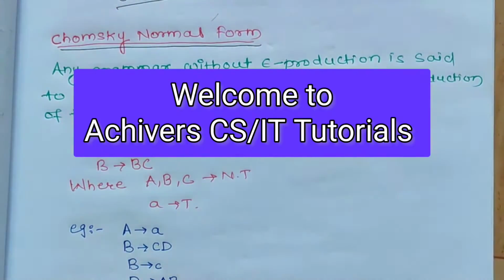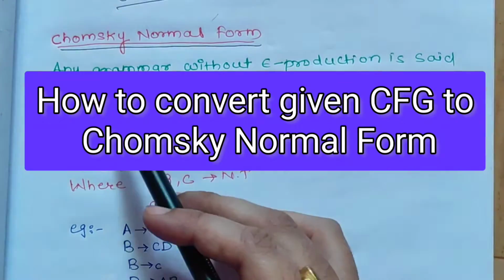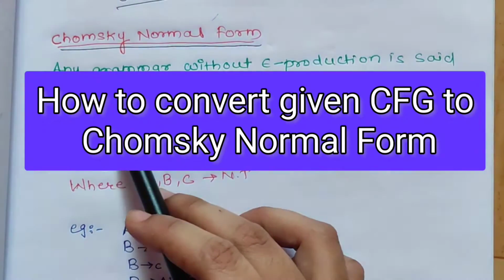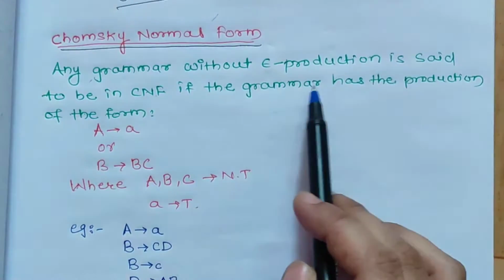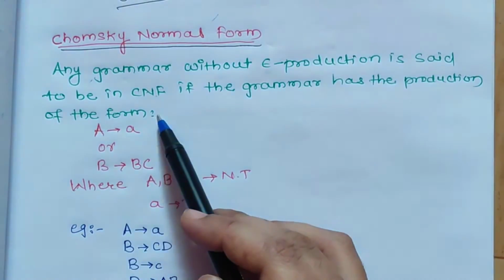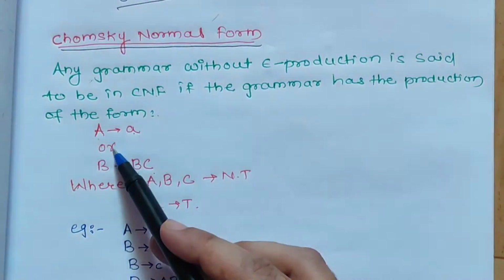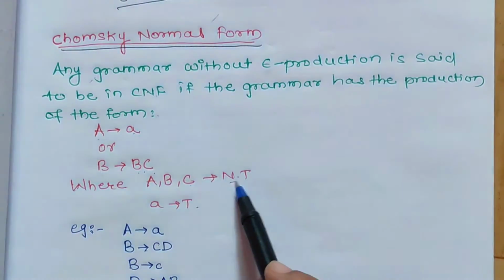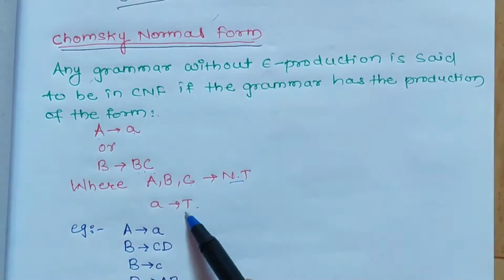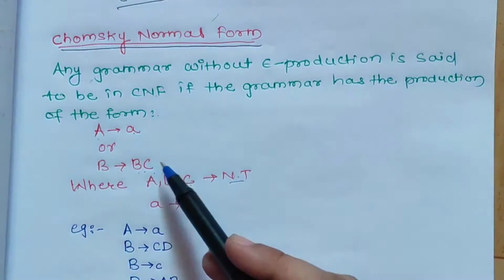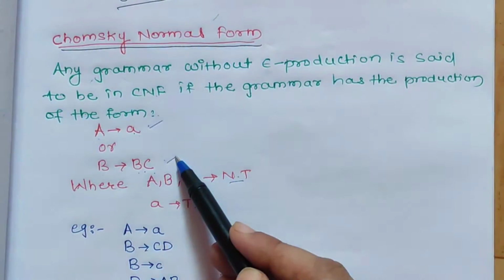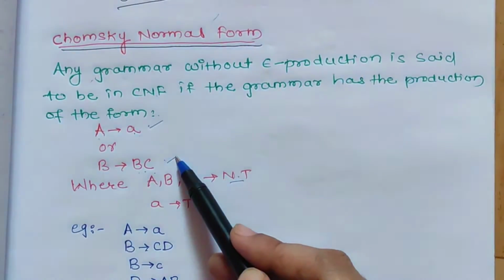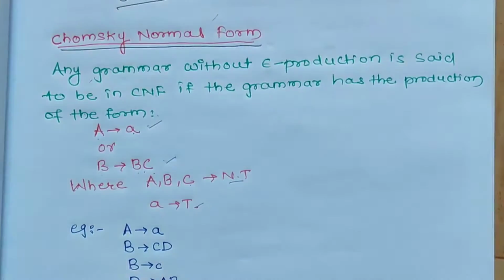In this video, we will discuss Chomsky normal form. Any grammar without epsilon production is said to be in CNF if the grammar has productions of the form A gives a or A gives BC, where A, B, C are non-terminals and a is the terminal symbol. So if any grammar has these two kinds of productions, then we call it a grammar in CNF, that is Chomsky normal form.